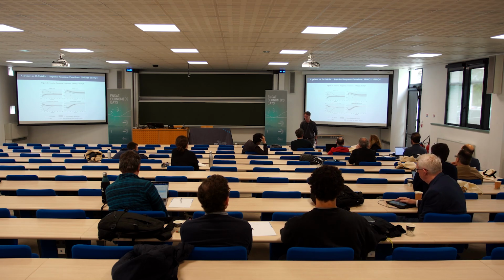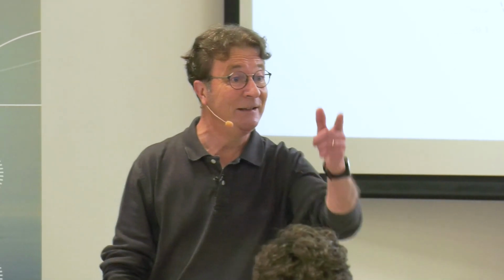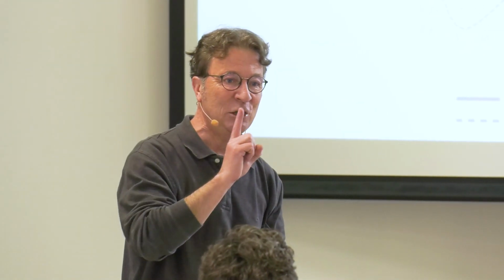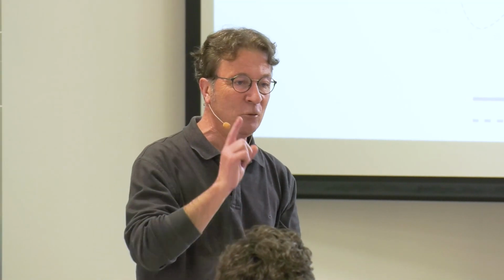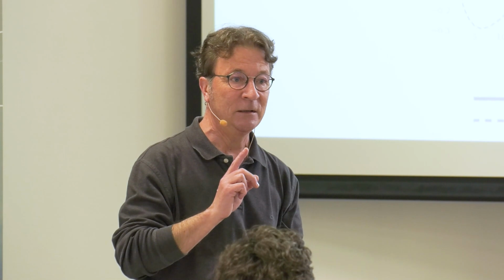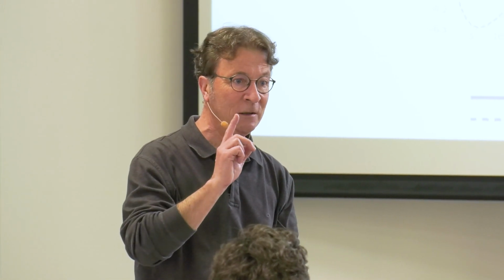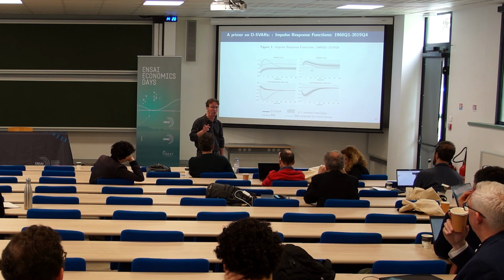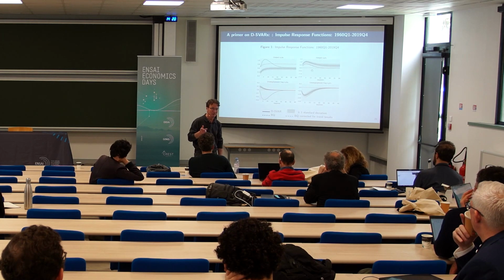Okay, I will be a second critic, Stéphane. That is a limitation of our approach, that when you have to treat highly persistent variables, for which the roots of the latent shocks, unobserved shocks, become closer and closer to 1, to unit root.